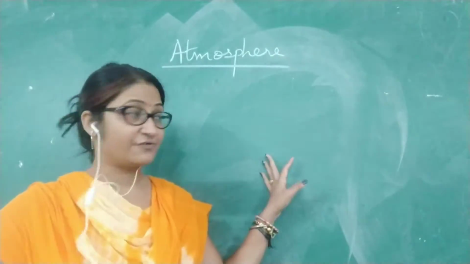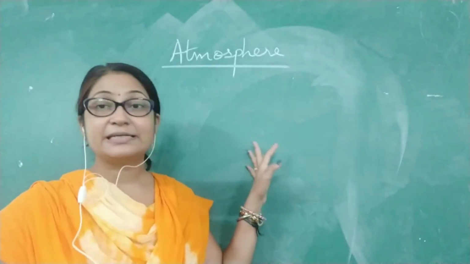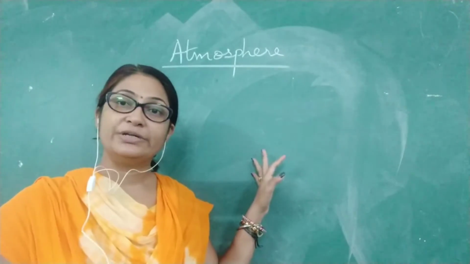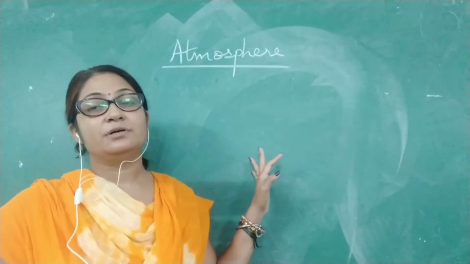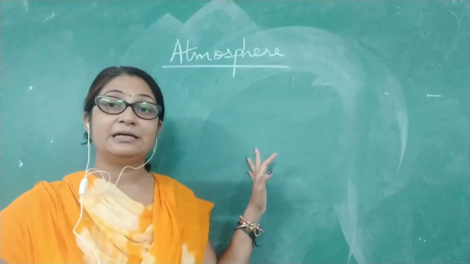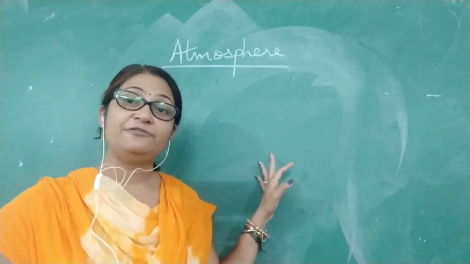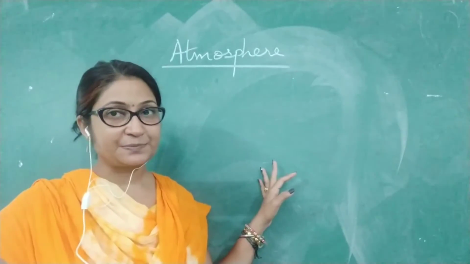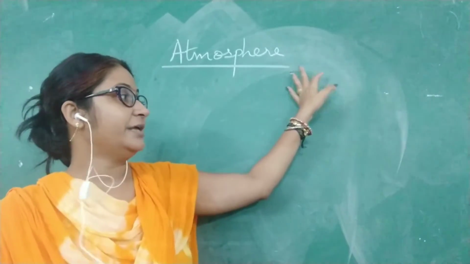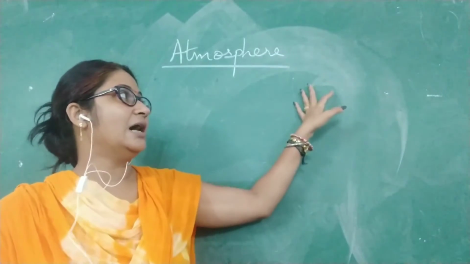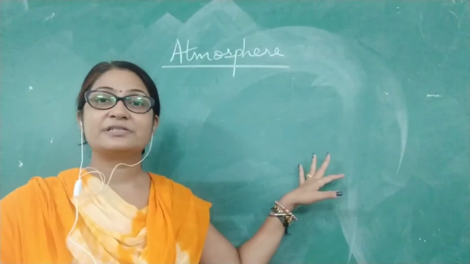So this atmosphere is a layer present on the earth that provides the possibility of life on earth. Here you can see the figure of how the atmosphere covers the earth.